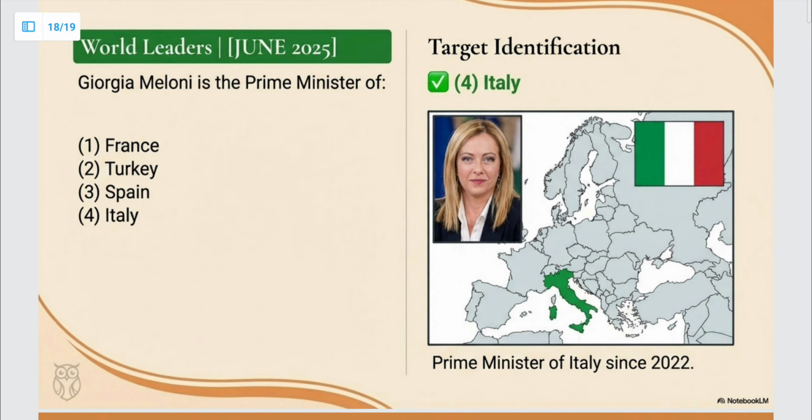Next question, Giorgia Meloni is the Prime Minister of which country? So the answer is Italy. This is a very simple question.